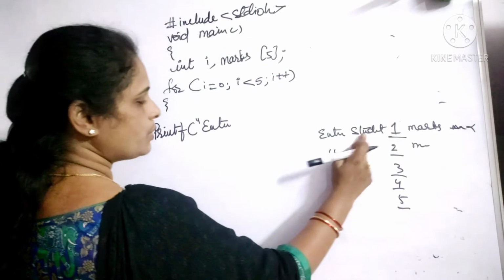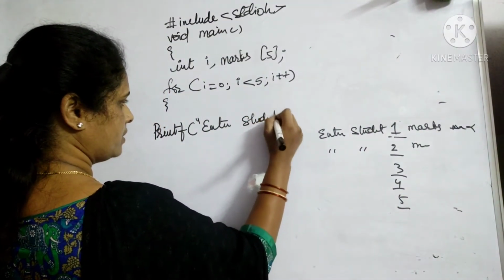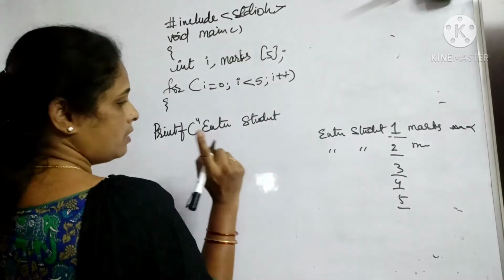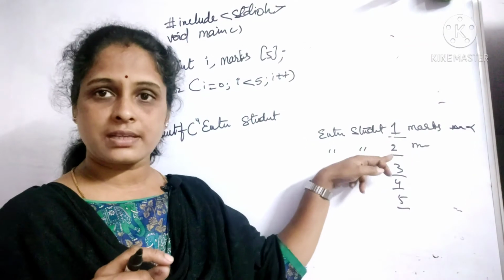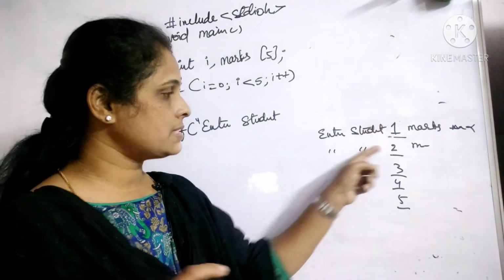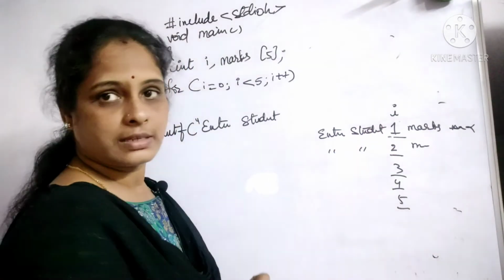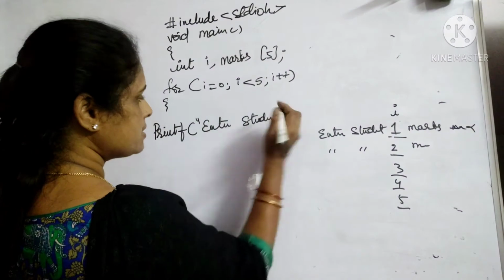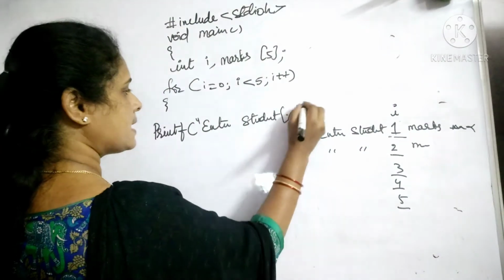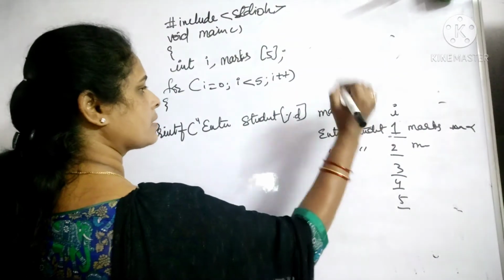enter student 1 marks, enter student 1. How do I get 1 here? Here 1 is not a constant number, it is continuously changing. So this we are taking it as I. 1 2 3 4 we are taking it as I, but initially the value of I is 0. So what we'll do is here you put a %d here, enter student 1 marks, right?